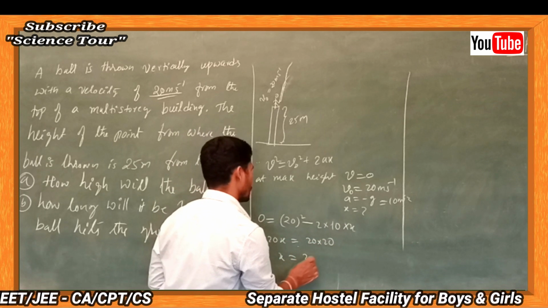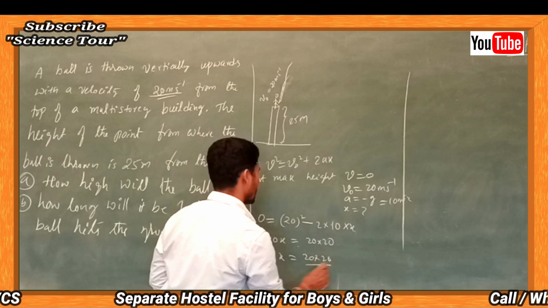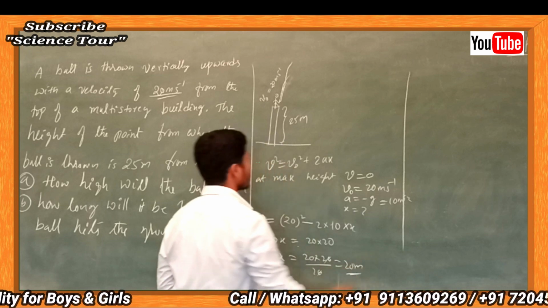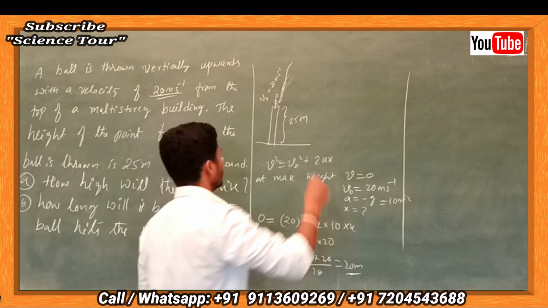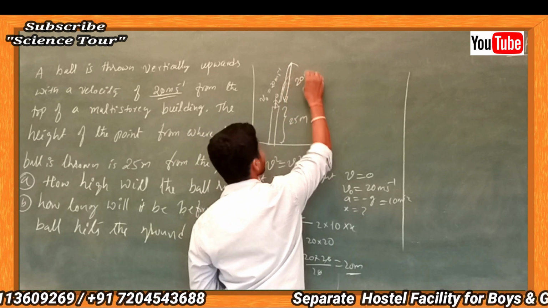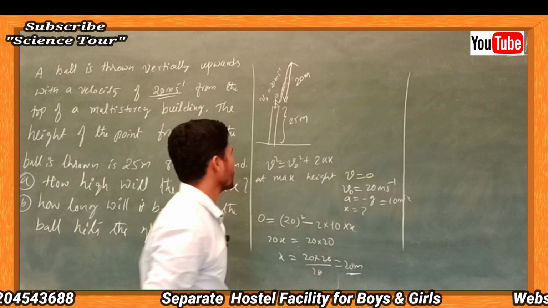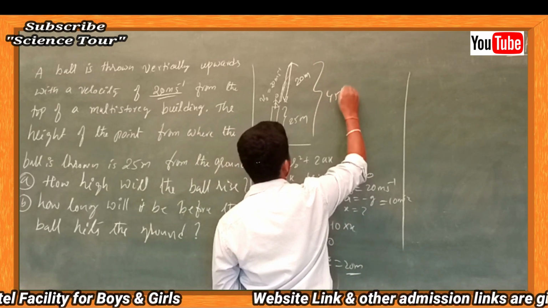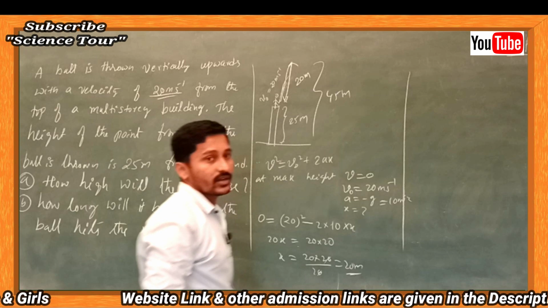So x is equal to 20 into 20 divided by 20, which is 20 meters. Means you have thrown this ball, it will reach the maximum height of again 20 meter. So the total height from the ground becomes 45 meters.